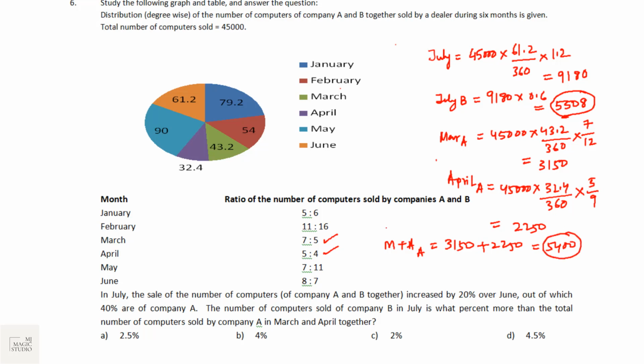It is 108 greater. So percentage more is 108 divided by 5400 into 100. We can see 54 into 2 is 108. Answer is 2% more. Option C will fit in. Use the on-screen calculator and solve it quickly, and obviously in the given time.